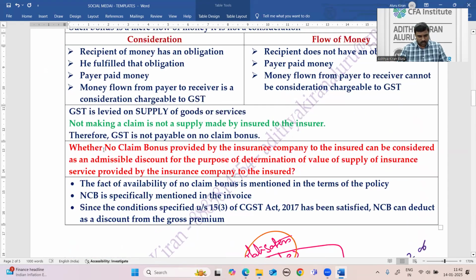The second question is whether no claim bonus can be deducted from the gross premium as a discount. The answer is yes. There are two conditions specified in section 15 subsection 3. No claim bonus fulfills those two conditions. What are those two conditions? Condition number 1: the fact of discount should be mentioned in the agreement.